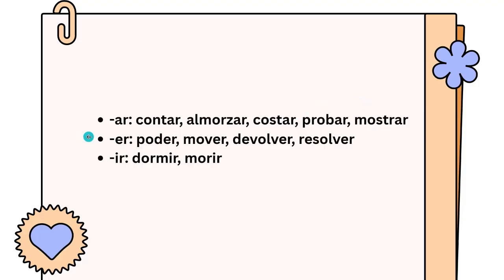Then in ER, we have poder, mover, devolver, or resolver. Do you know them? Is poder to put? No, it's you can do something. Like, for example, puedo caminar. I can walk. Ah, okay. And then mover is, I'm guessing, to move. Uh-huh. And then resolver, I think, is to finish, to resolve?